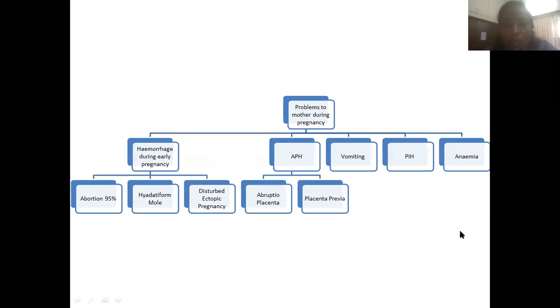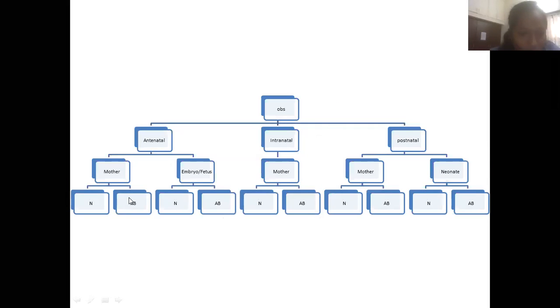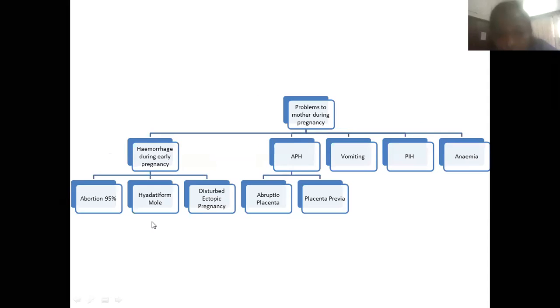So now, the abnormal part we are seeing is the mother abnormal part. What is it? Problems to the mother during pregnancy. There are many problems to the mother. It may be hemorrhage during early pregnancy. It may be antepartum hemorrhage, that is hemorrhage before the delivery. Or if there is vomiting, it may be an increase in blood pressure, that is PIH.